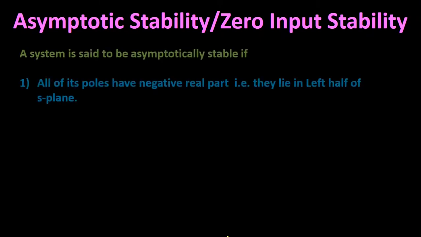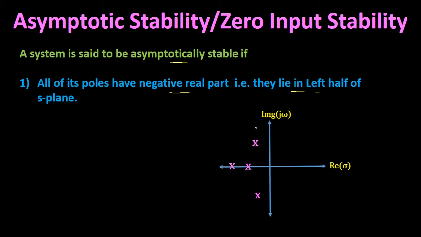Now let us define an asymptotically stable system. A system is said to be asymptotically stable if all of its poles have negative real parts, that is, they lie in the left half of the S-plane. This is an example of an asymptotically stable system. Here we can say that all the poles of the transfer function of the system are lying in the left half of the S-plane. Therefore, this type of system is called an asymptotically stable system.